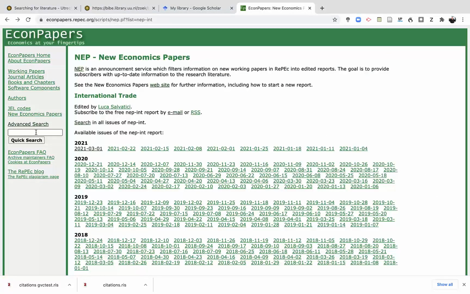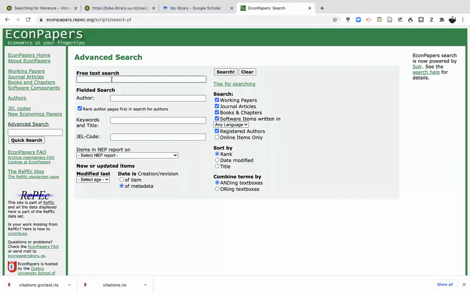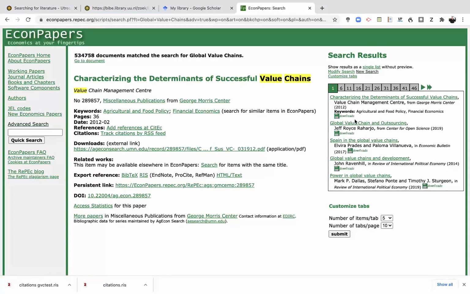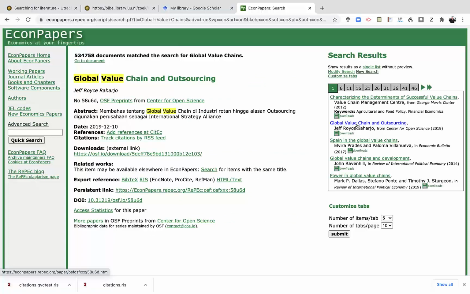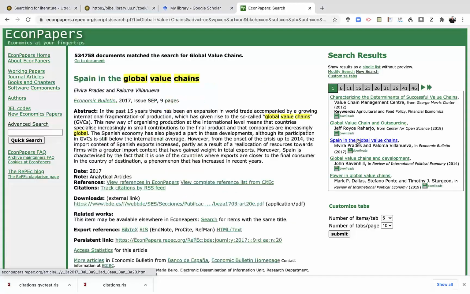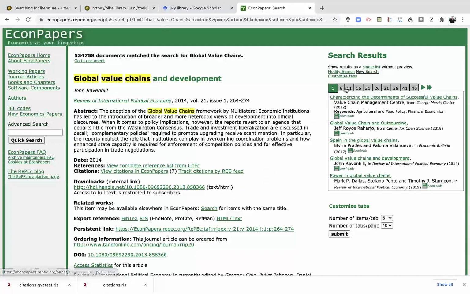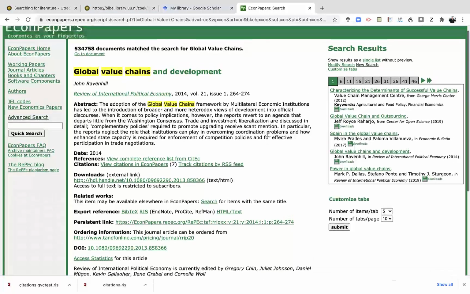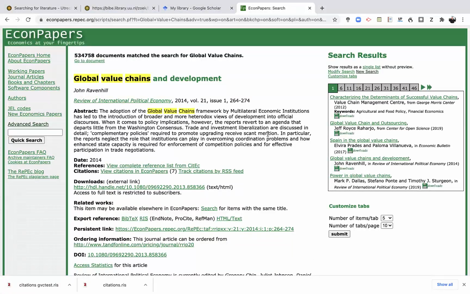I can also do a search here, an advanced search, and say, for example, again, this global value chain thing. You can sort also by the number of times of references, just like in Google Scholar. So you know that you will have the most important ones, and then you can list them and go over them. And again, if you just click them, you can go to a page where you can download the file. So that is really a great way to have updated and relevant papers for your thesis as a quick shot.